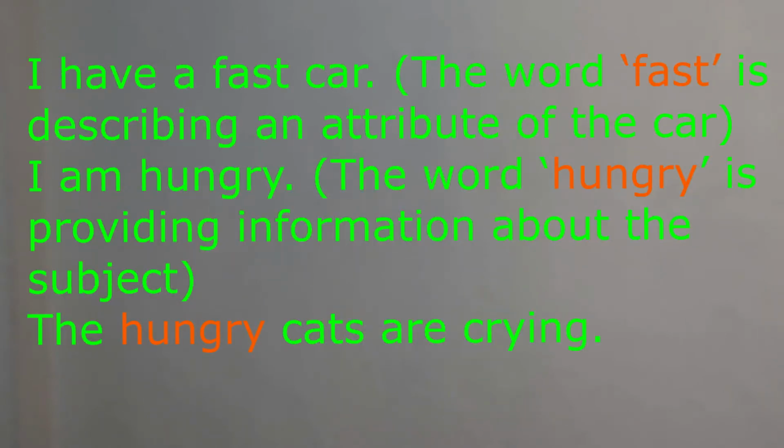Example, I have a fast car. The word fast is describing an attribute of the car. I am hungry. The word hungry is providing information about the subject. The hungry cats are crying. Another example, I saw a flying eagle. Here, the words hungry and flying are adjectives.